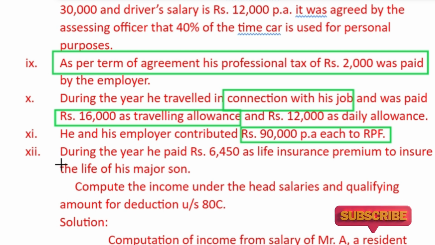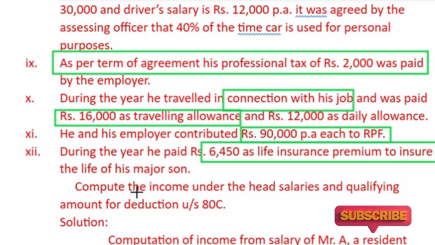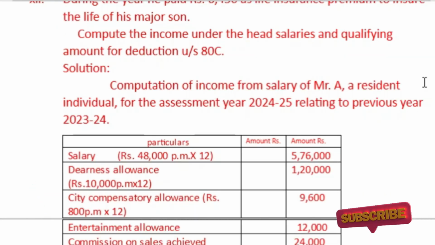So during the year he paid rupees 6,450. This amount is eligible for deduction under section 80C in the old tax regime. So compute the income under the head salary and the qualifying amount for deductions under section 80C.